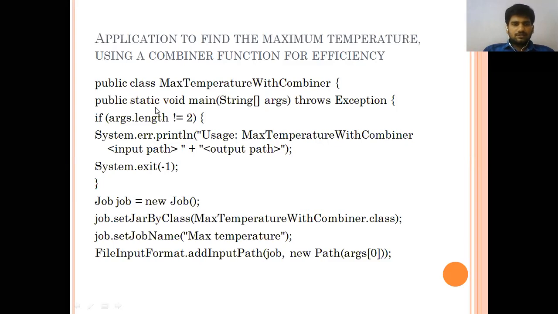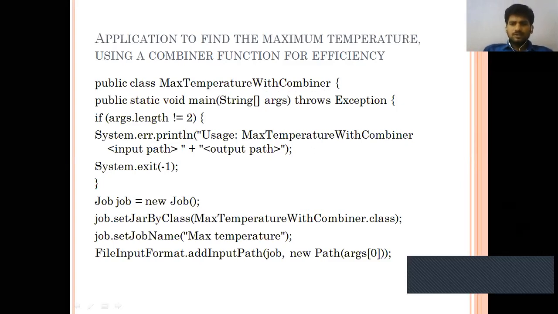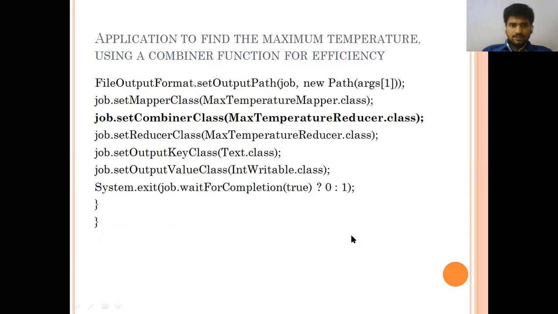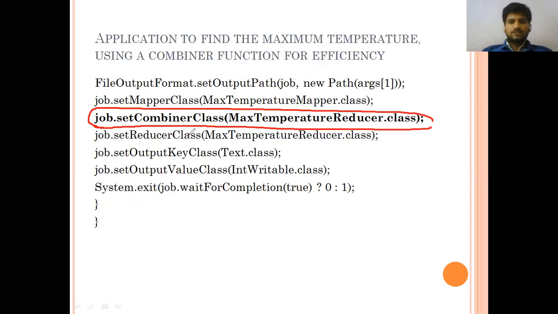Okay, so this is again the class, the max temperature with combiner function, how we are going to use it. It's the same application for max temperature that we explained previously. Now I will show you where this job is. I think this is one jar file. Yesterday we discussed what a jar file is, and the set job and maximum temperature. See this, it is highlighted and visible: job set combiner class. It is used to find the maximum temperature.